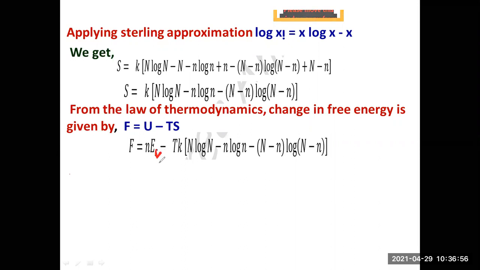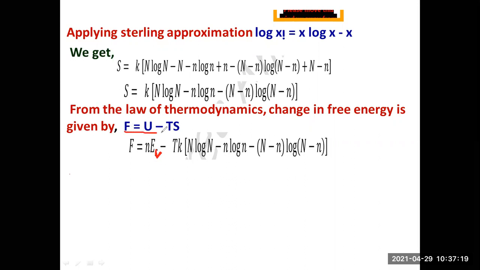See, this can be written as V. So n into EV, U is n into EV minus KT log of n minus n log of C, as it is. I've written capital N log N minus small n log n, as it is, capital N minus small n log of capital N minus small n. So only the thing that is changing here is the function.